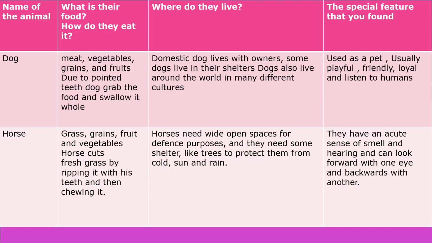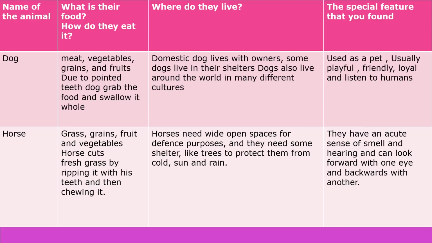Horses need wide open space for defense purposes and they need some shelter like trees to protect them from cold, sun and rain. The special feature of the horse is they have an acute sense of smell and hearing and can look forward with one eye and backwards with another.